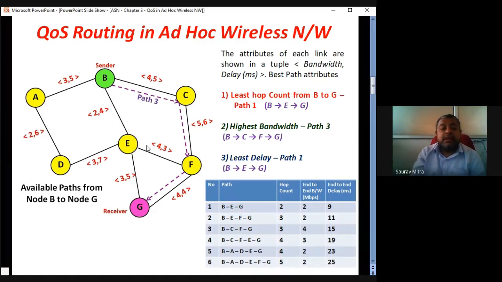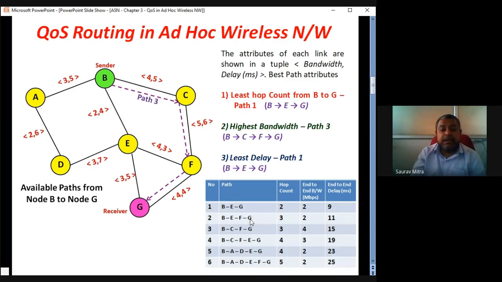And what will be the bandwidth? So B to E link is having 2 Mbps bandwidth. E to G is having 3 Mbps bandwidth. So overall, this link bandwidth from B to G will be the lesser of this 2 and 3. So if I ask overall bandwidth from B to G, it will be 2 Mbps. Okay, so whatever is the less. So B to G link will be having bandwidth of lesser of 2 and 3. So that's why it is called as 2. And hop count is 2. So from B to G, the hop count is 2.